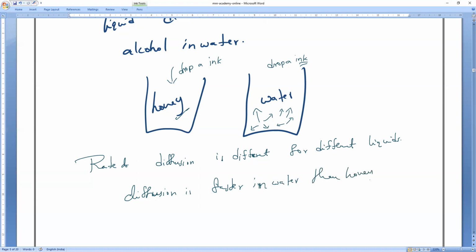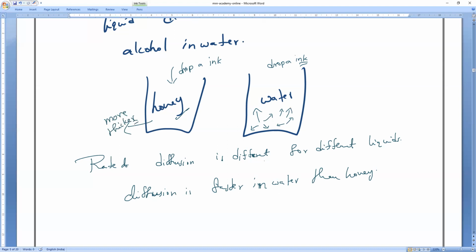What is the reason? Because honey is a thicker liquid. So ink diffuses more slowly in honey, as honey is thicker. Understanding? The more thick, the diffusion rate decreases. The less thick, the faster.